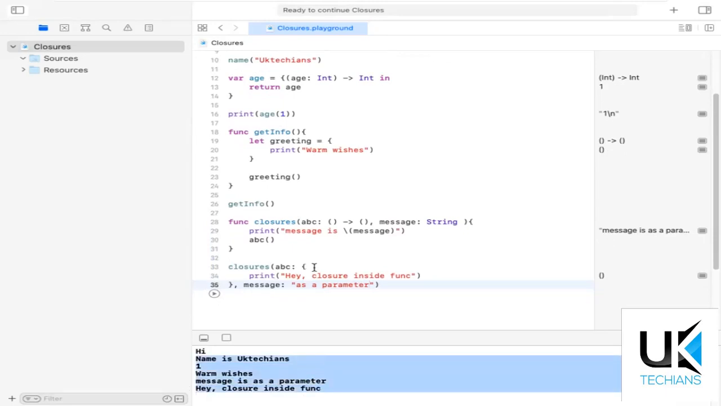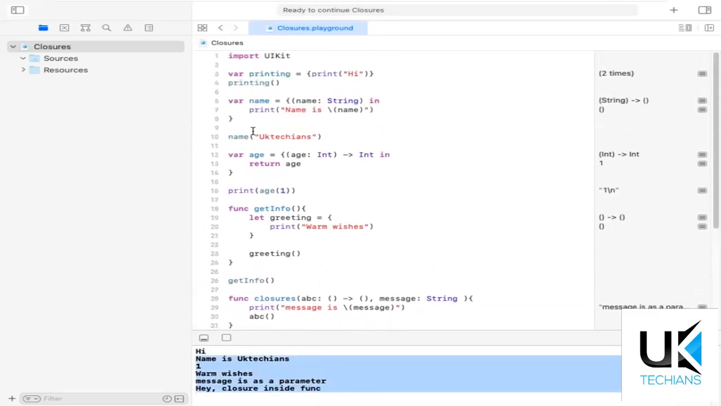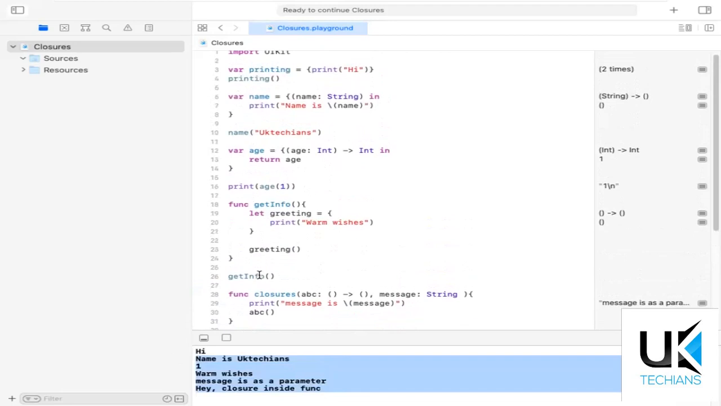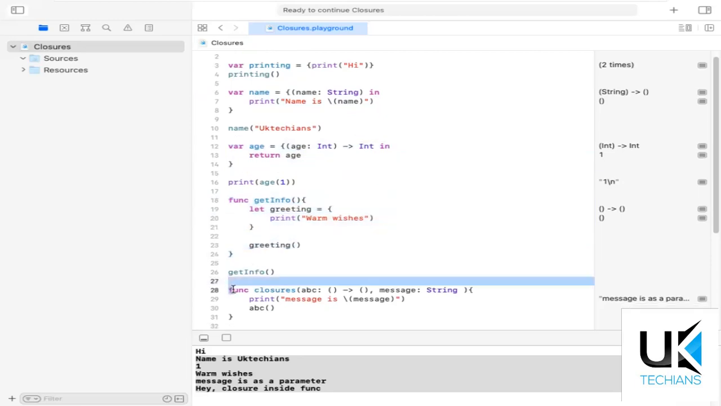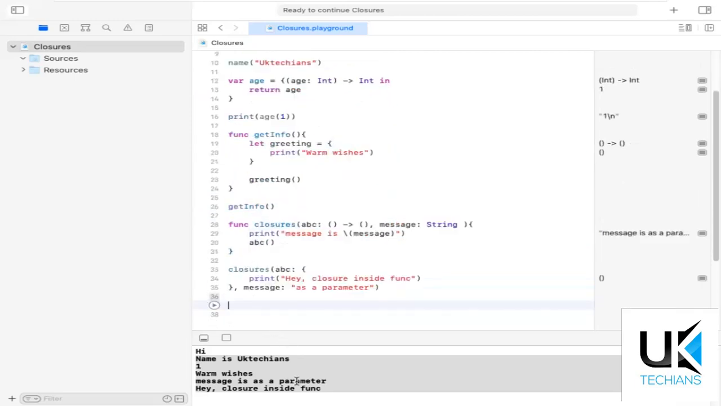So this is how closures work. The simple closure is this one, with the parameter, with the return type, inside the function without any parameter, and as a parameter. So this is how we use closure in Swift programming language.